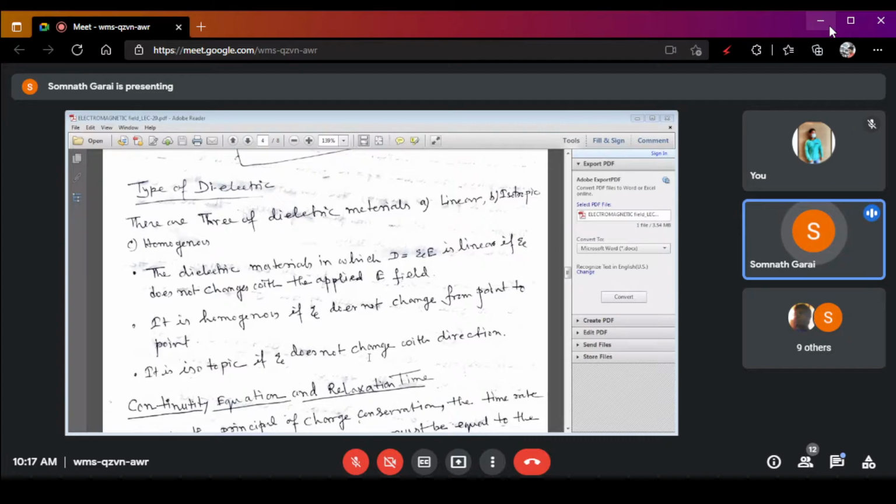Now, you have to remember the points over it. Which dielectric is called a linear dielectric? The dielectric material for which capital D equals epsilon into E, that means the dielectric which obeys this equation, where epsilon is a constant, is called a linear dielectric.